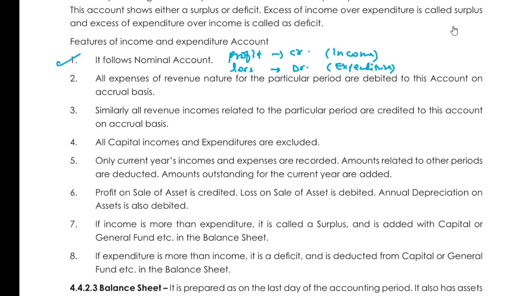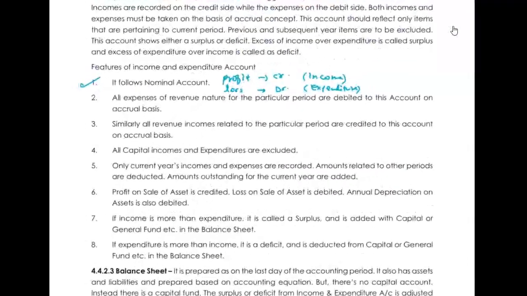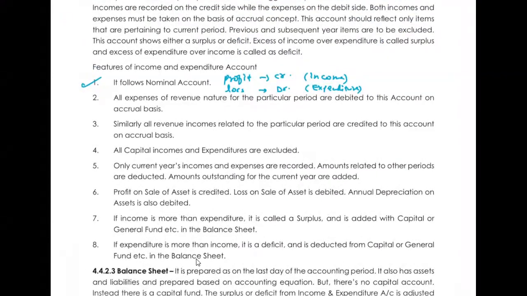Done, all of you? Yes or no? Please comment and confirm. Have you gone through all the points? Shall I move ahead?